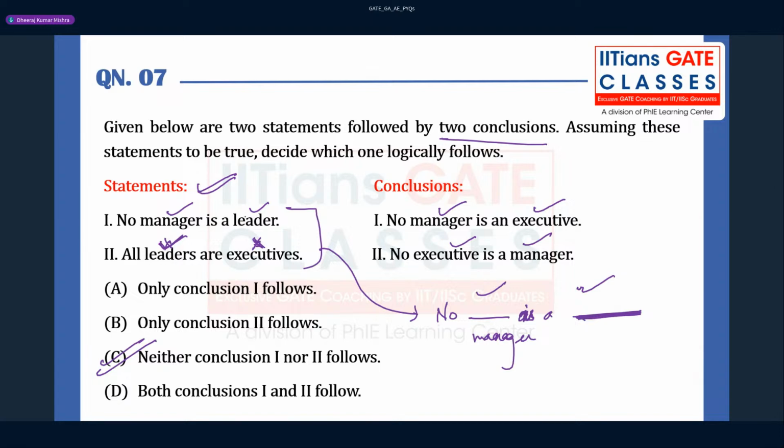And you know that in the conclusion, the common term should not be present. That is for sure, right? And if you are going to go for tick, tick here, you see here executives must get a cross, but here you are getting a tick, which means this is wrong, right? And here also this is wrong. So I believe everybody understood this question, right? So this is the very important concept.